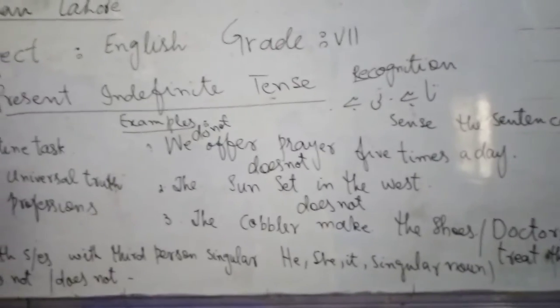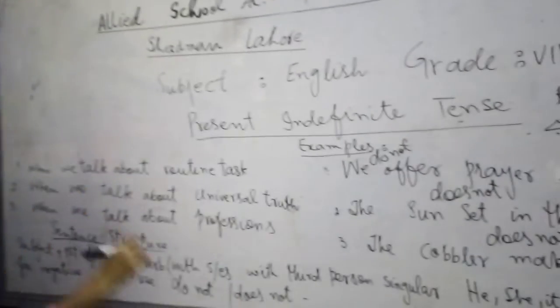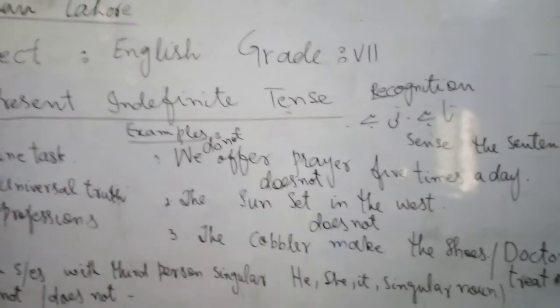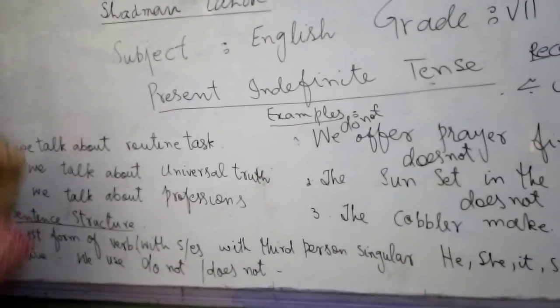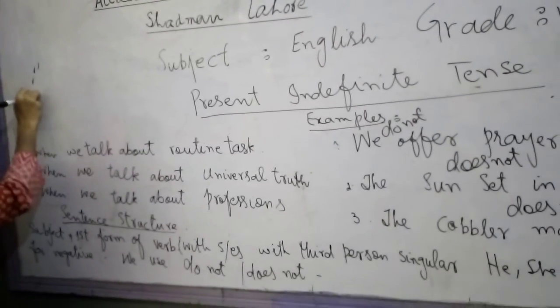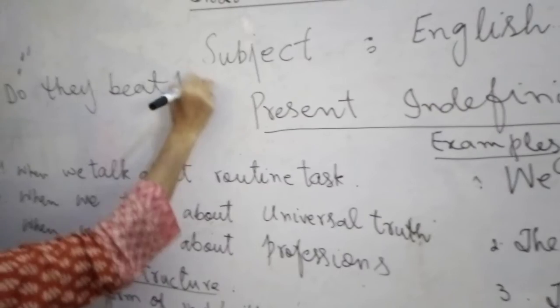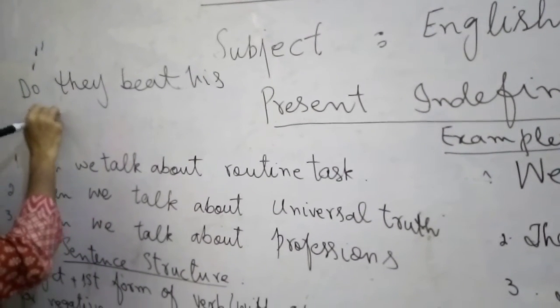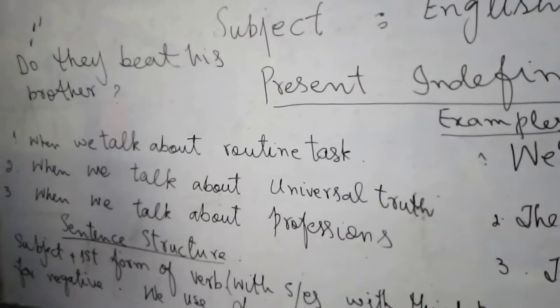For interrogative sentences, we use do or does before the subject. For example, do they beat his brother? Now this is the interrogative sentence.